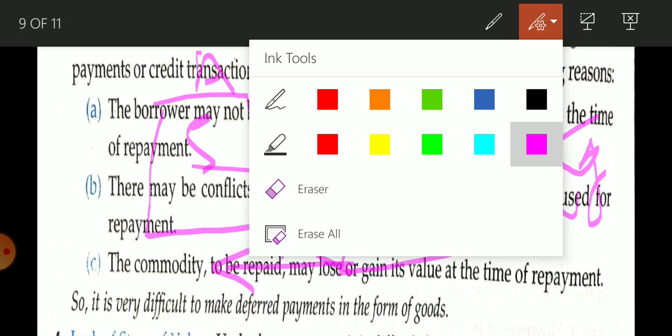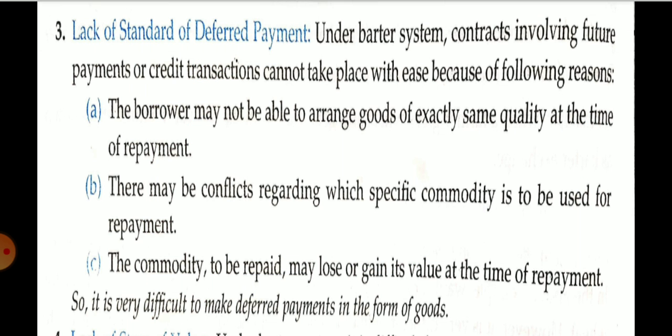Under the barter system, contracts involving future payment are credit transactions. Deferred payment is related to giving a loan or borrowing, related to future payment. Our credit transactions cannot take place with ease because of the following reasons. So it is not very easy to lend or borrow.